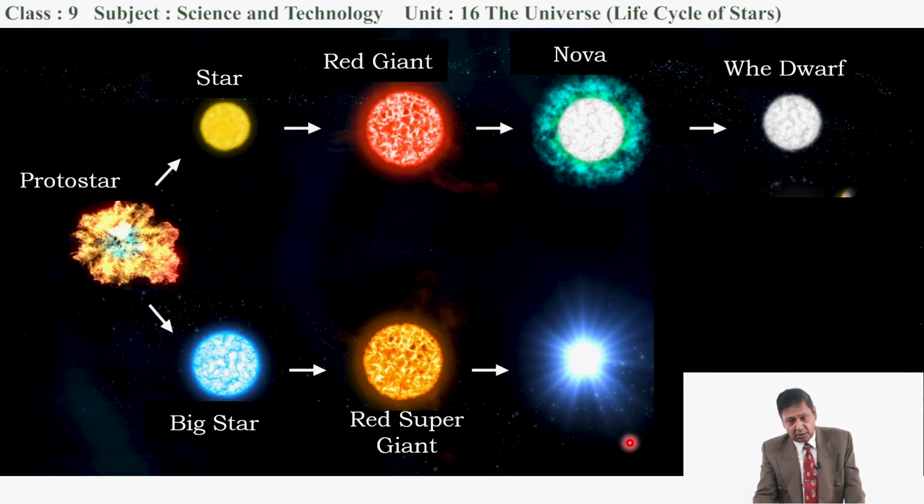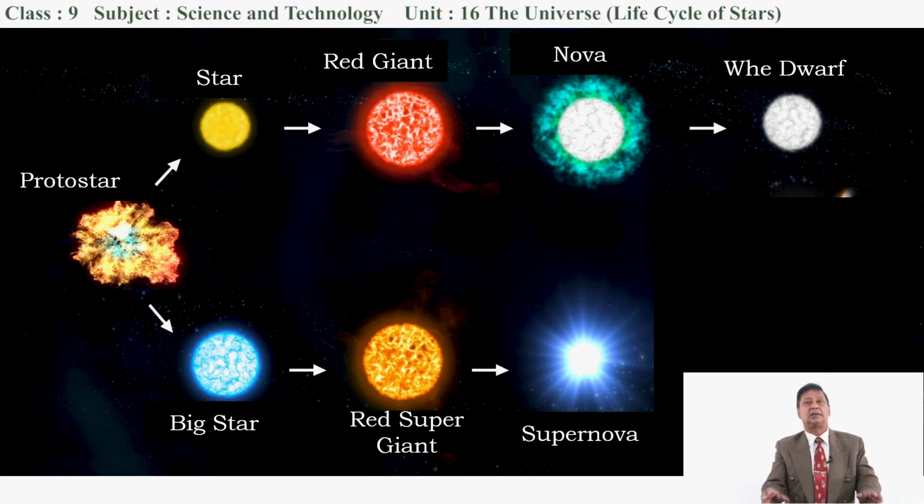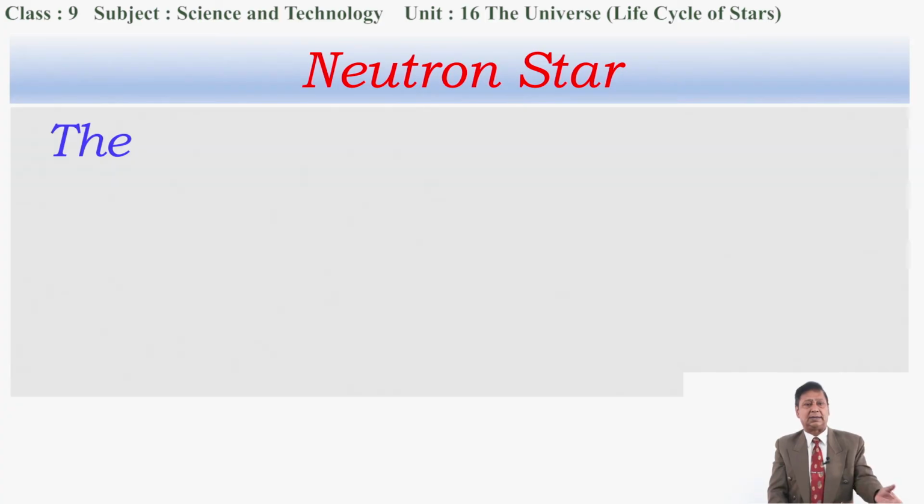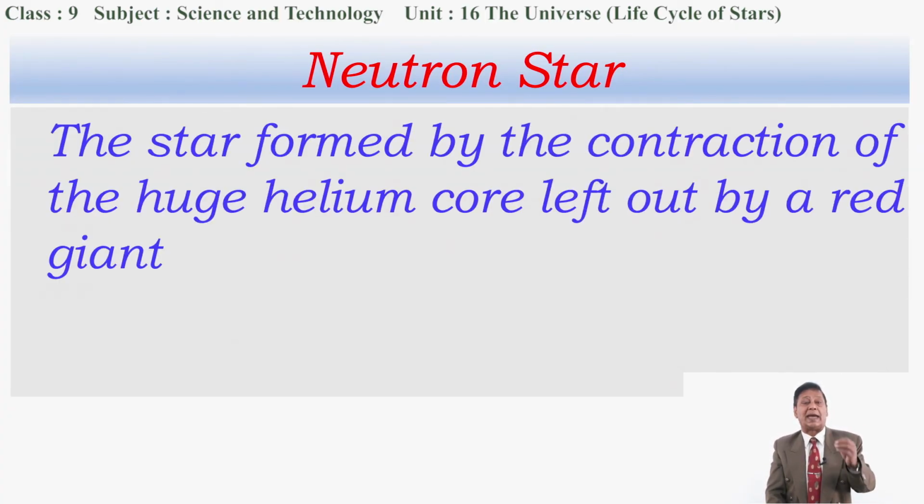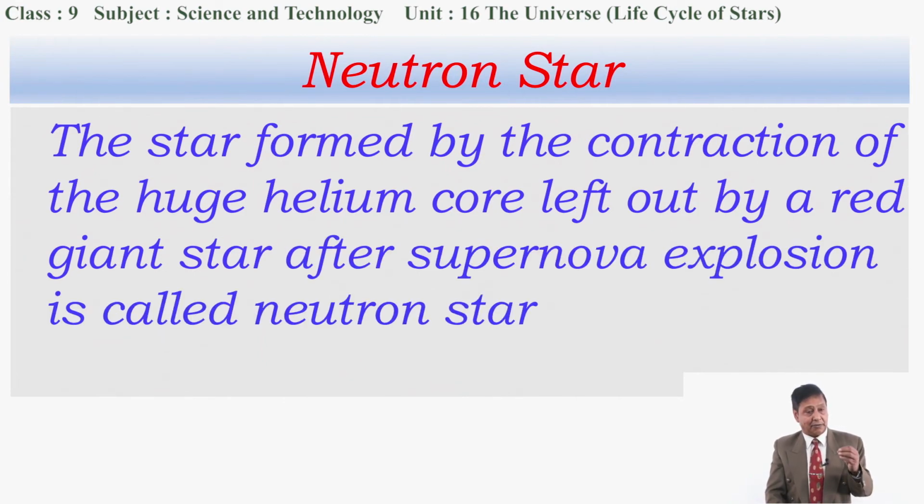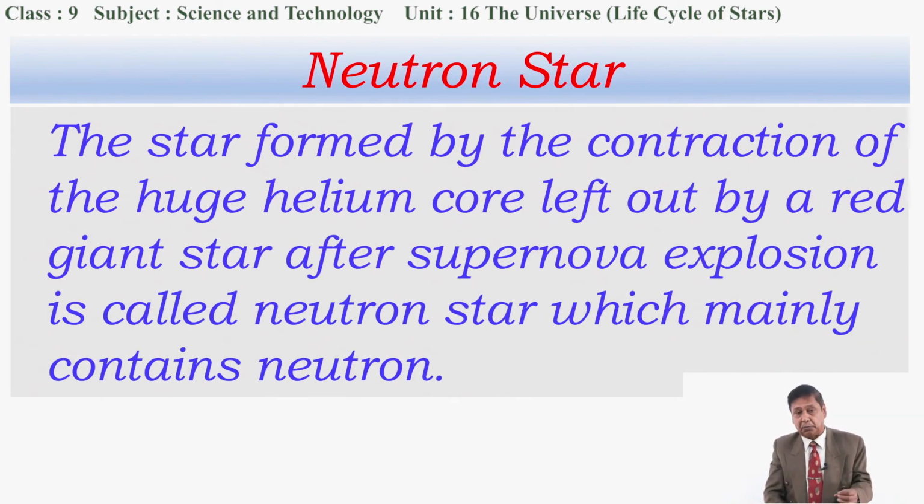After the supernova explosion, this is the supernova explosion. Now what happens? Either a neutron star forms or a black hole forms after the supernova explosion. So what are the conditions for these two formations? I will tell you first about the neutron star. What is it exactly? The star formed by the contraction of the huge helium core left out by a red giant star after the supernova explosion is called a neutron star, which mainly contains neutrons.